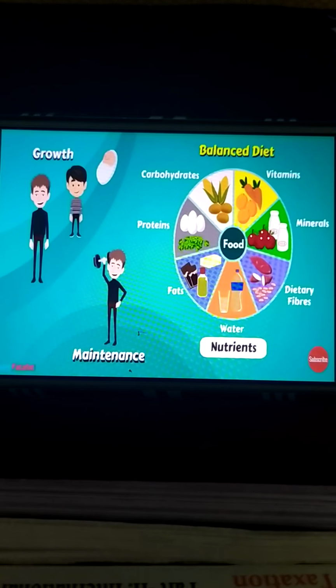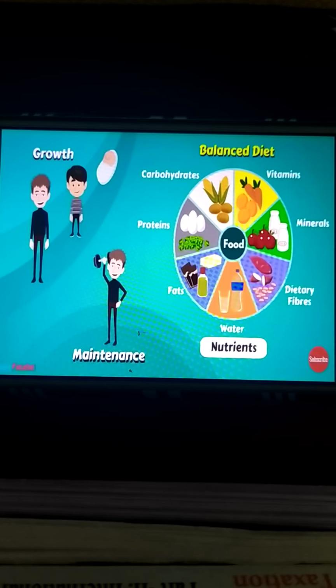Good morning, students. Today we are going to start a new topic of chapter 2, that is components of food. We will start with a balanced diet. Now, from the balanced diet, what can we imagine? That the diet should be in a balanced form.